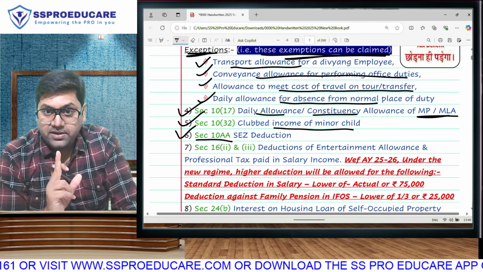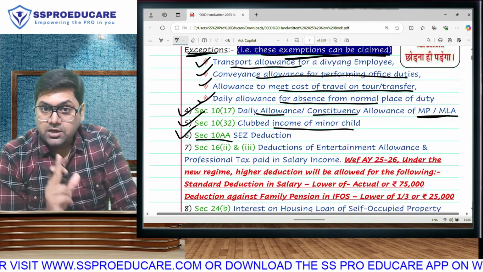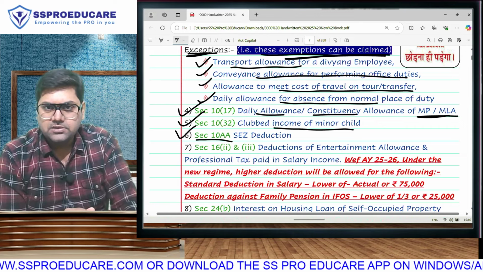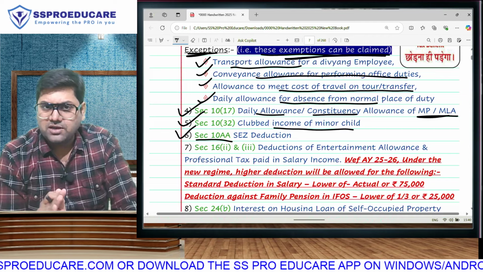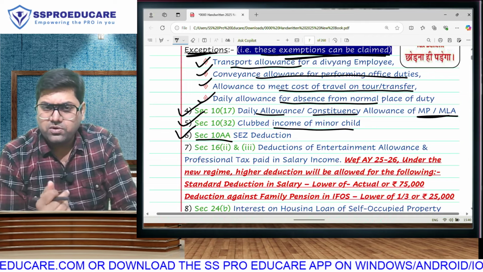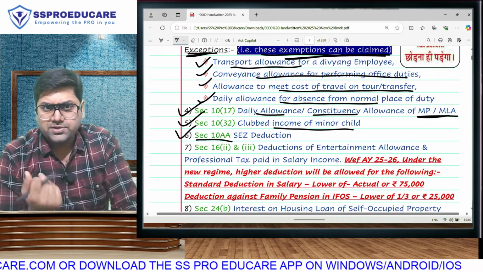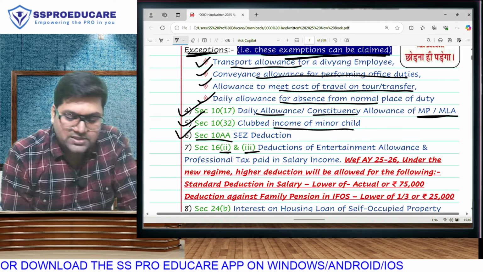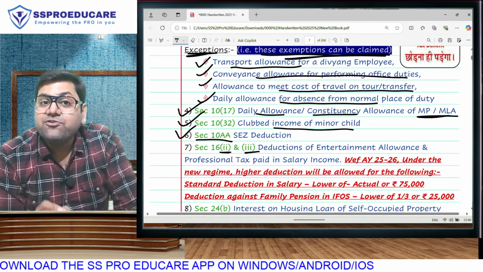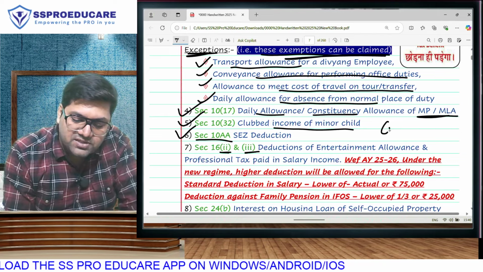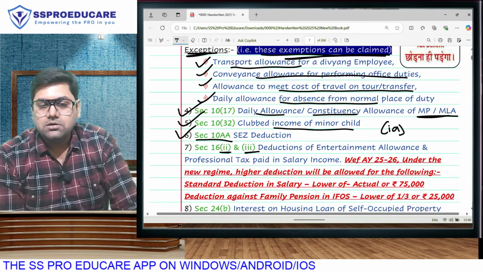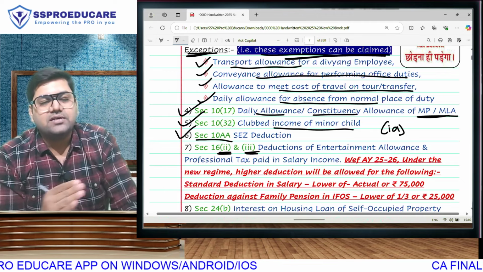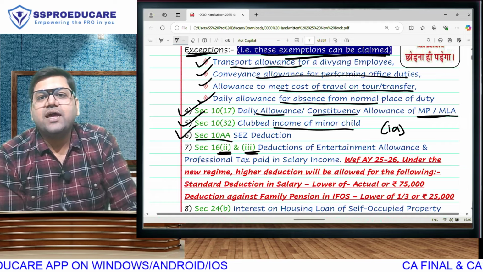Now be very careful here, because of a big amendment, especially Inter students, your salary income calculation will depend on this. Big amendment this is. Final students also note this carefully, because after clearing these exams, if you are going for a job, it is going to directly affect your income calculation. The deduction under 16(ii) and 16(iii). Under section 16 in salary, we get 3 deductions. We have 16(ia) standard deduction. We have 16(ii) and 16(iii): 16(ii) is entertainment allowance and 16(iii) is professional tax paid.